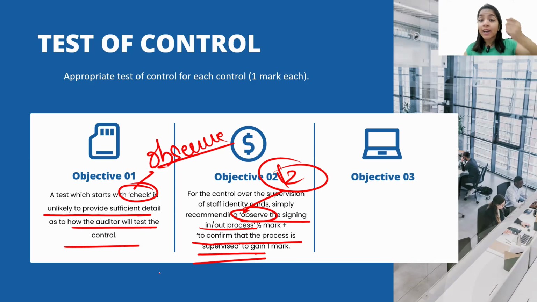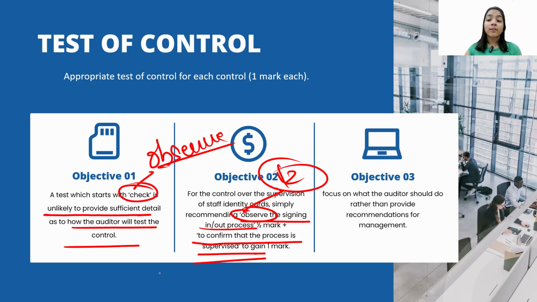You are doing that to confirm the supervision process. This is the reason the majority of students will lose half marks, because they will write four words and expect the examiner to give them 1 full mark. Guys, this is not going to happen, in simple words.